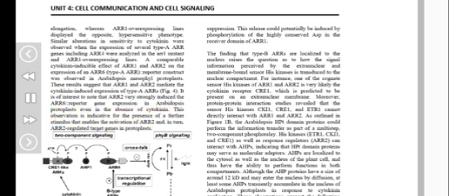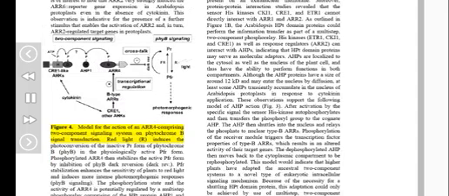Figure 4. Model for the action of an ARR4 comprising two-component signaling system on phytochrome B signal transduction. Red light, R, induces the photoconversion of the inactive Pr form of phytochrome B (PHYB) into the physiologically active Pfr form. Phosphorylated ARR4 then stabilizes the active Pfr form by inhibition of PHYB dark reversion. Pfr stabilization enhances the sensitivity of plants to red light and induces more intense photomorphogenic responses, PHYB signaling. The phosphorylation state and the activity of ARR4 is potentially regulated by a multi-step phosphorelay comprising the HPT protein AHP1 and presumably CRE1-like hybrid kinases, two-component signaling.